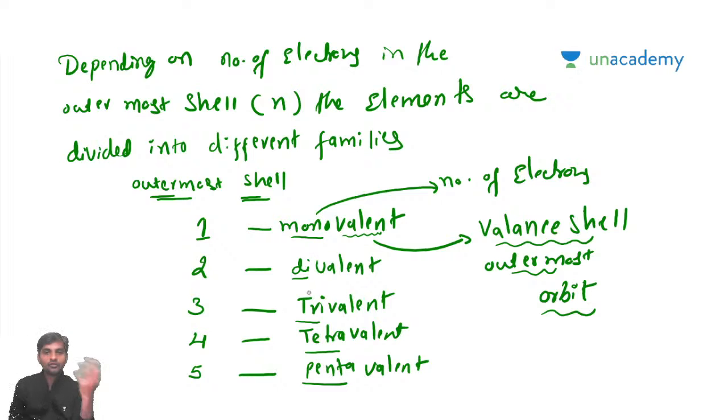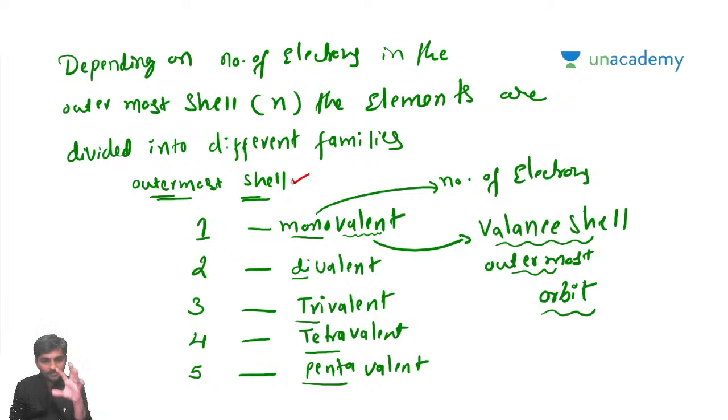If you look at the complete elements chart, they are divided based on the number of electrons in the outermost shell.